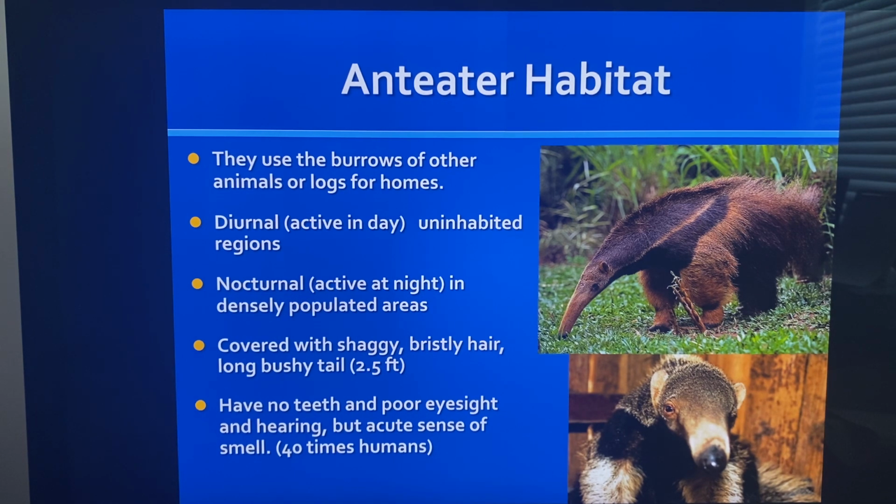And they're covered with this very shaggy, bristly hair and a long, bushy tail. This picture here, you can't really see the tail, but they have a long, bushy tail. It's like 2.5 feet long. They have no teeth and poor eyesight and poor hearing, but they have an acute sense of smell. They can smell 40 times better than humans can.